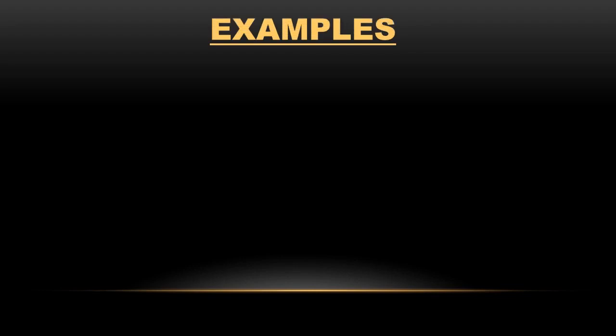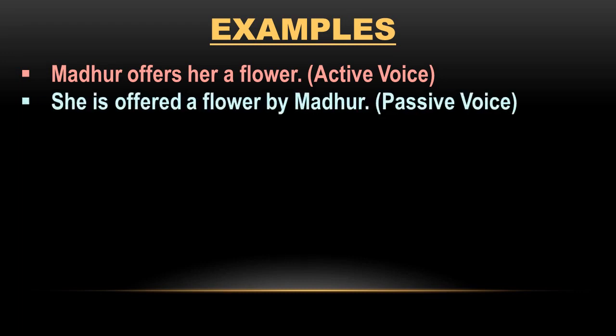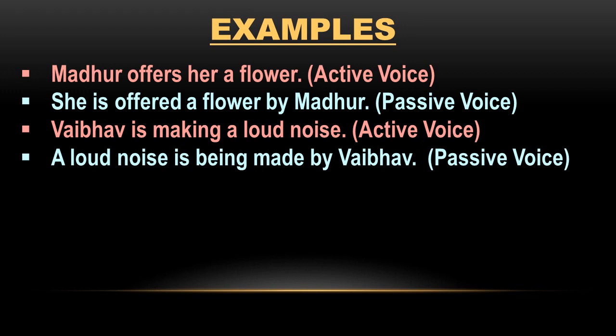Now let's discuss a few examples. First, Madhur offers her a flower. Offers is simple present. So which auxiliary will be used? Is, am, are. So the answer will be: she is offered a flower by Madhur. By is added, and the object will become the subject. Next example, Vaibhav is making a loud noise. Is making has ing, so what will be added? Being will be added. The answer will be: a loud noise is being made by Vaibhav.